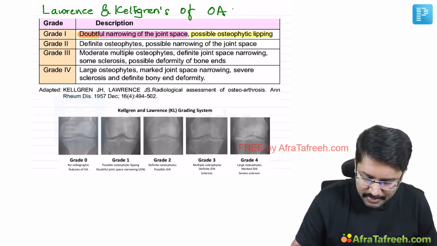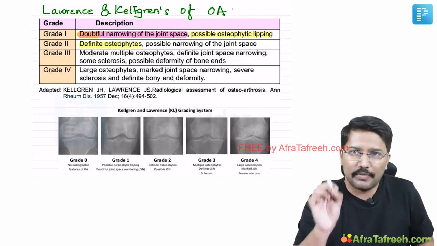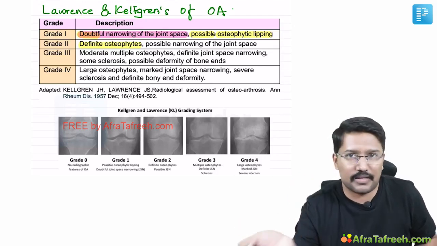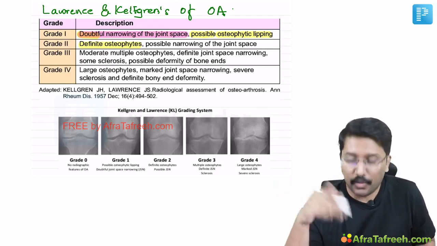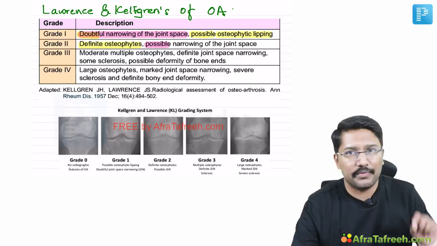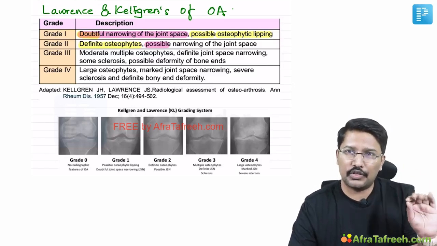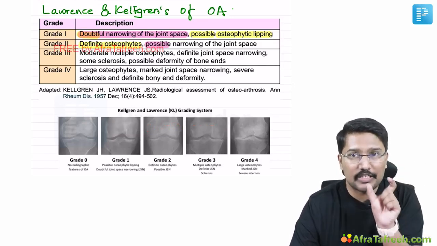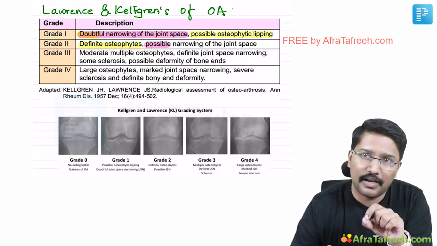The osteophytes become definite. There are definite osteophytes, and this is an MCQ point. Finding definite osteophytes is characteristic of which of these grades? That is grade 2. What happens to the joint space narrowing in grade 2? It is possible. We started with possible osteophytic lipping in grade 1. So for osteophytes, the wording possible started in grade 1 itself. The wording possible for joint space narrowing appears first in grade 2.